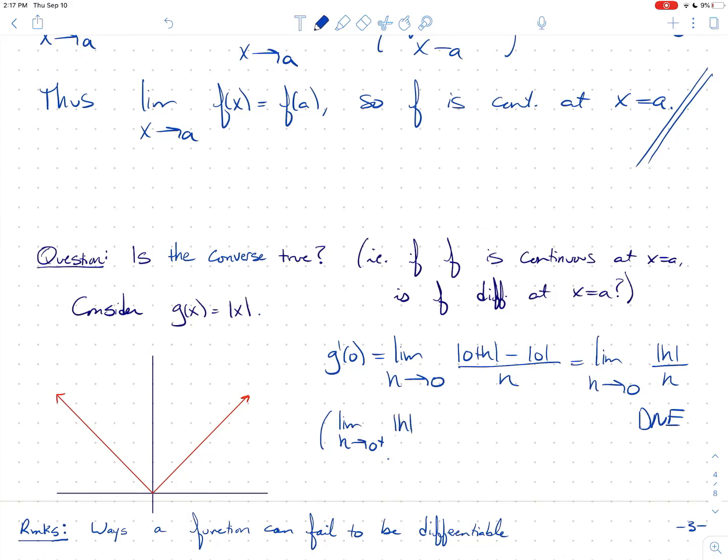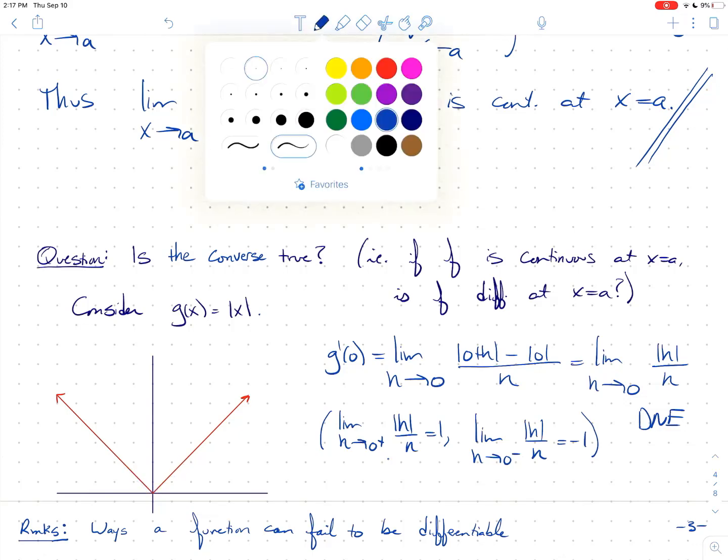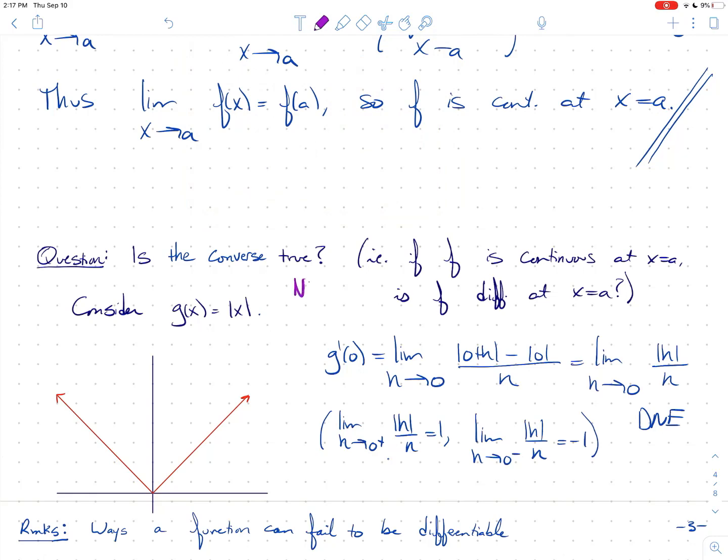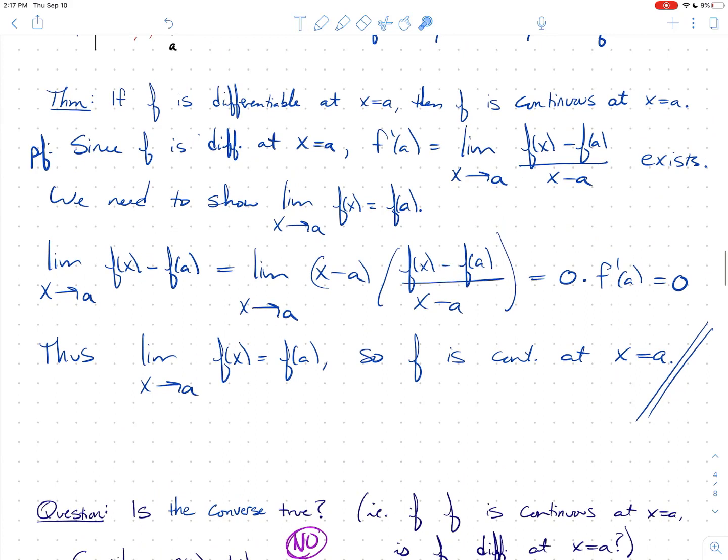The limit as h goes to 0 from the right of the absolute value of h over h is just 1, but the limit as h goes to 0 from the left of the absolute value of h over h is negative 1. And so that limit doesn't exist. What this means is here's a function that is continuous at 0, but is not differentiable there. So let's make sure that we answer our question. The answer is no. If you're differentiable at a point, then you are continuous at that point, but the converse need not be true.